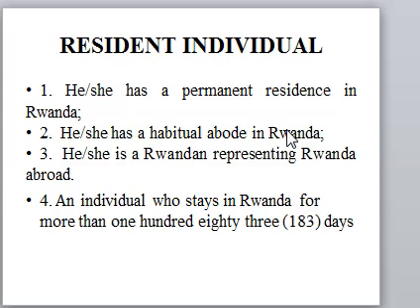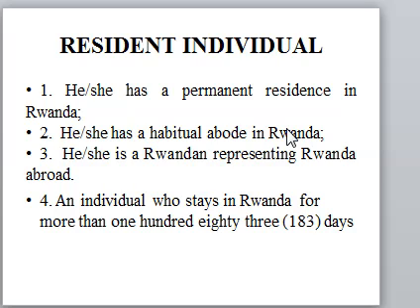Number 3 is the Rwandan who represents Rwanda abroad. Rwandan diplomats abroad, as far as taxation is concerned, are taxed in Rwanda. Then we have an individual who stays in Rwanda for more than 183 days. In that case, that individual is considered a resident as far as tax is concerned.